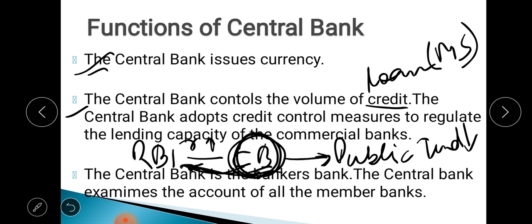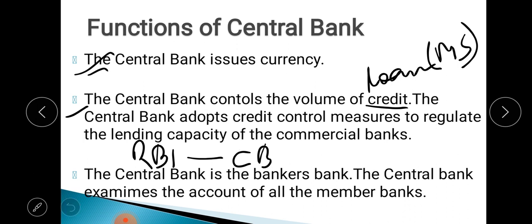So this is how the central bank tries to control the volume of credit by changing this rate of interest. This is called the bank rate. When the central bank increases the bank rate, the commercial banks borrow less from the RBI or the central bank, and that's why they can also give a smaller amount of loan to the public. That is how it tries to control the volume of credit or money supply.